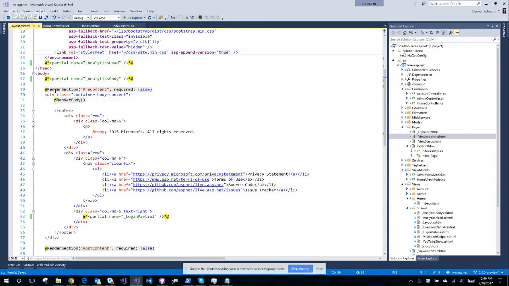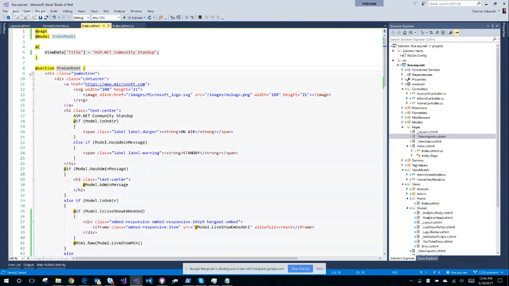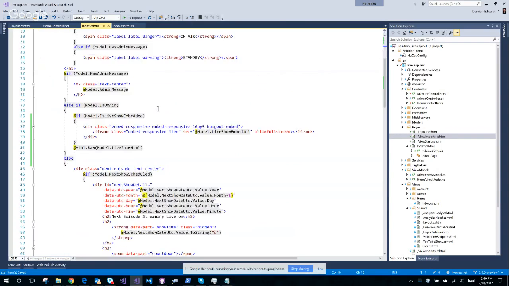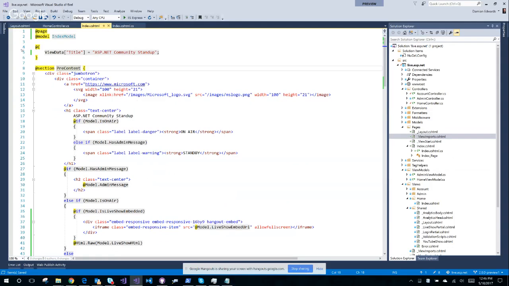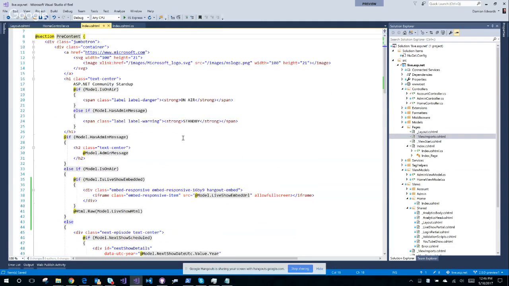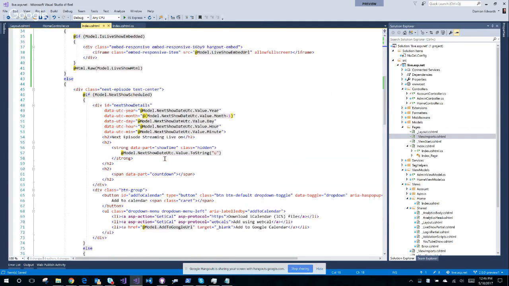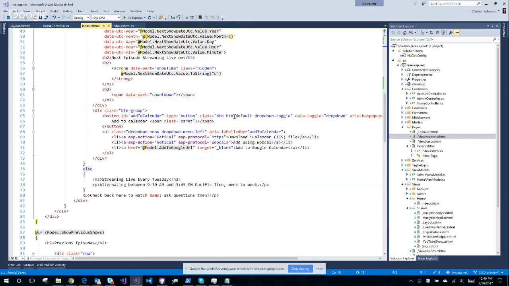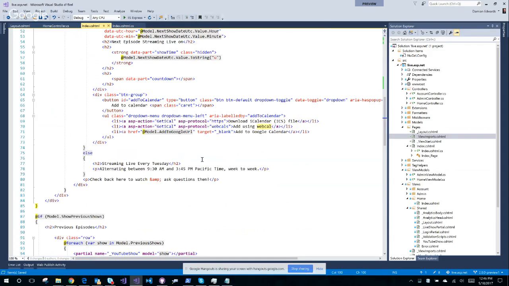I commented those out. I have a pre-content section, which I don't think I'm using here. Oh, I am using that here. Okay. Doesn't really matter. They're just sections. Oh, no, I'm using sections elsewhere. I'm just wondering whether this was an error using sections, but I am using sections in all my other examples. So I don't think it would be that. Okay, any other weirdness going on here? No, that's just some link generation.